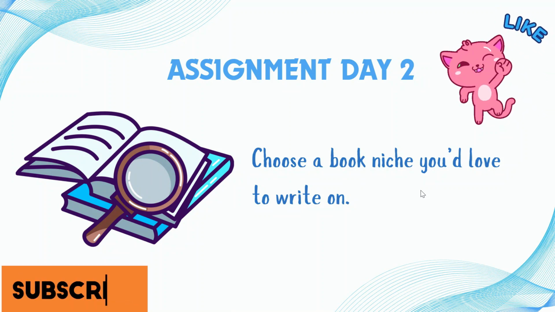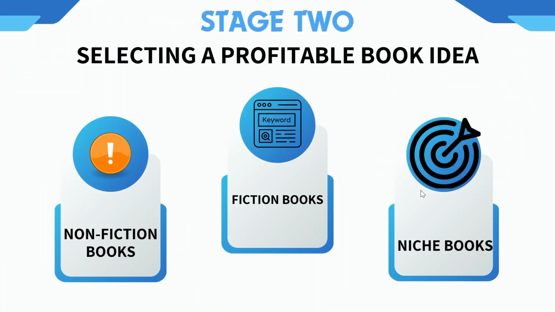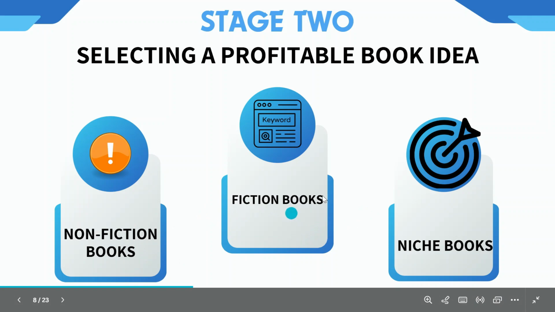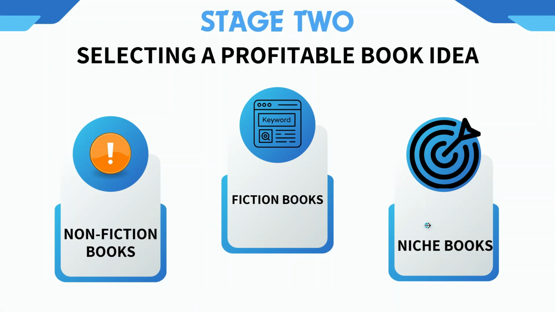So let's proceed with the next thing on our agenda today. The next thing on our agenda today is selecting a profitable book idea. There are three types of books that you can focus on when you want to write on Amazon KDP. You can write a non-fiction book, or you focus on a fiction book, or you write a niche book. I'm going to be breaking these three books down for you for better understanding.